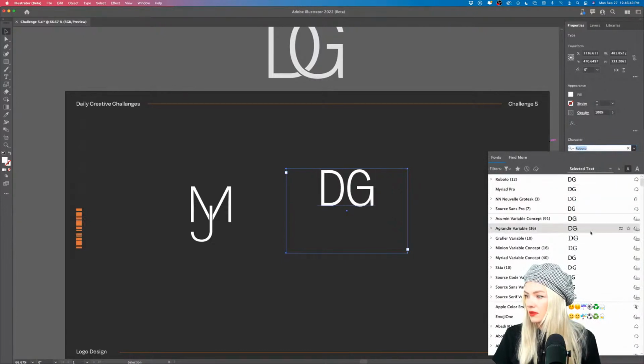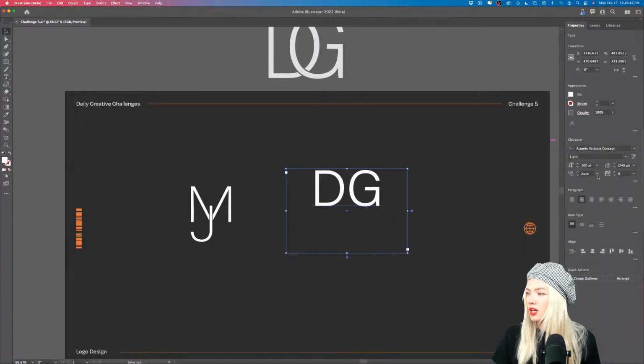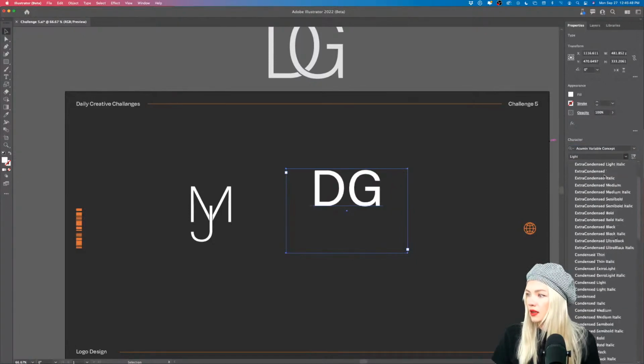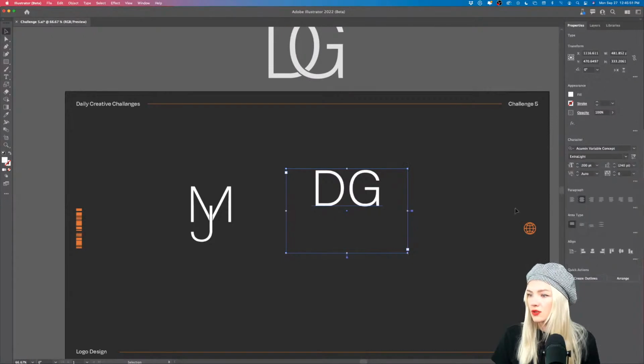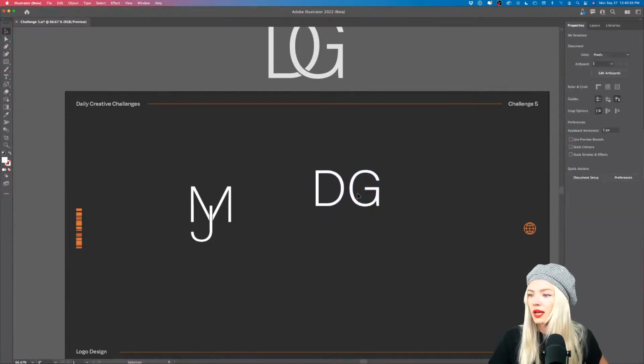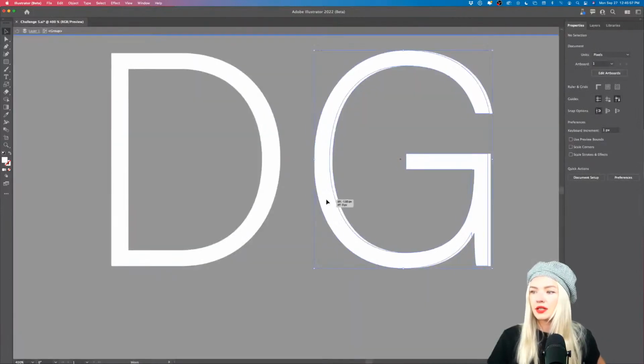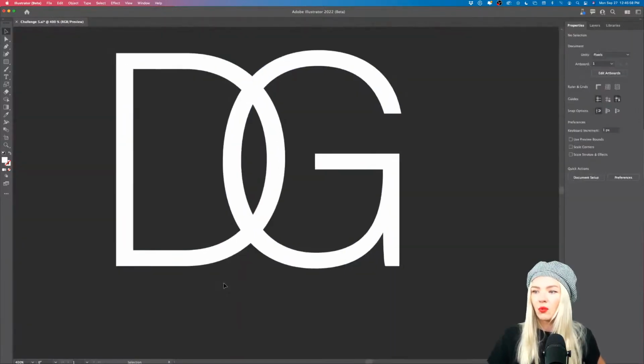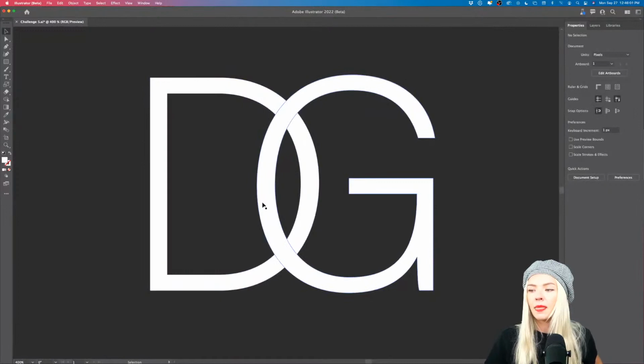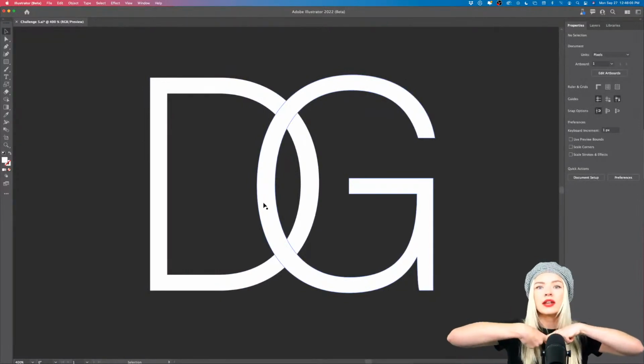let's see. Acumen Variable Concept is really great for that too. And I'm going to select a very light font, extra light. There we go. Now I'm going to outline that, Command Shift O. And as I'm putting the letters above each other, we can create an effect where the letters look like they're interconnected, kind of like a chain.